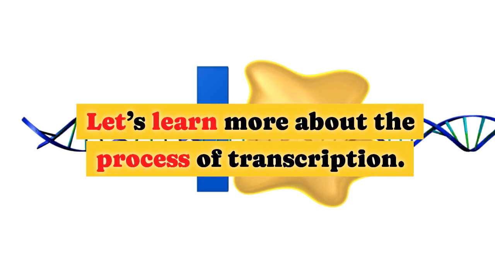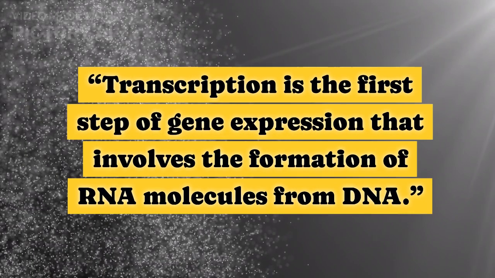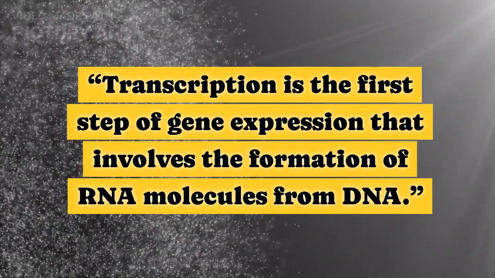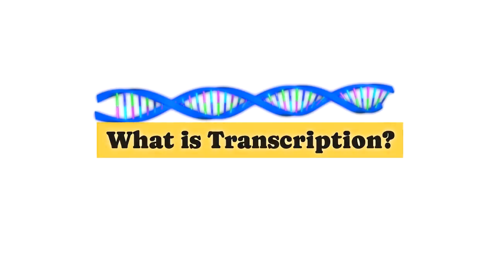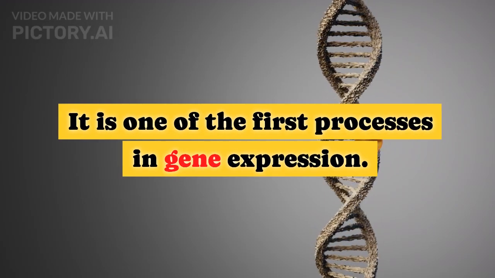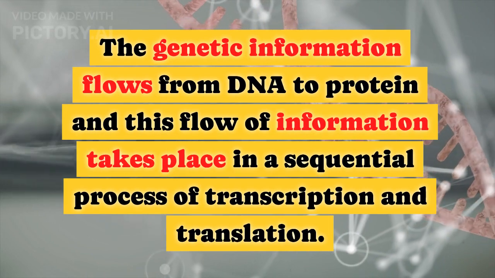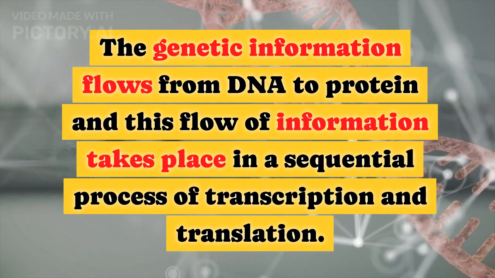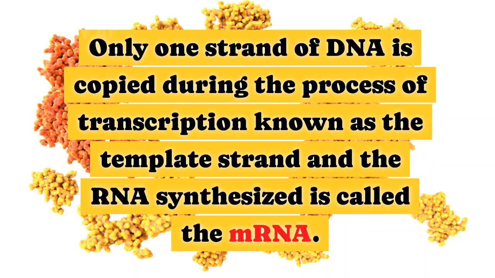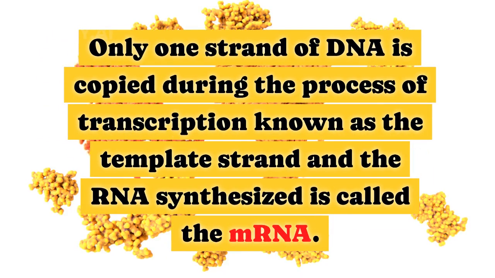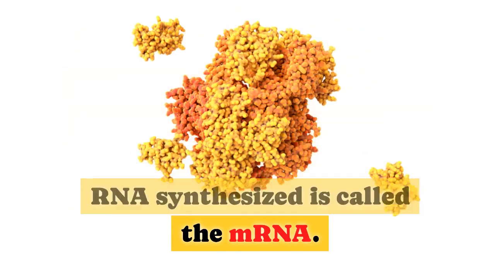Let's learn more about the process of transcription. Transcription definition: Transcription is the first step of gene expression that involves the formation of RNA molecules from DNA. It is one of the first processes in gene expression. The genetic information flows from DNA to protein, and this flow of information takes place in a sequential process of transcription and translation. Only one strand of DNA is copied during the process of transcription, known as the template strand, and the RNA synthesized is called the mRNA.